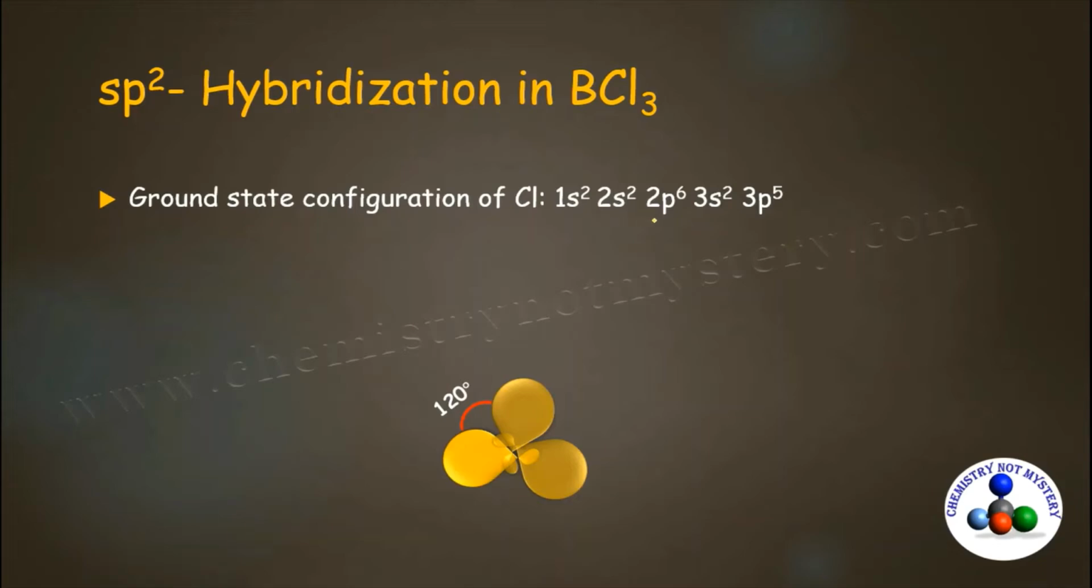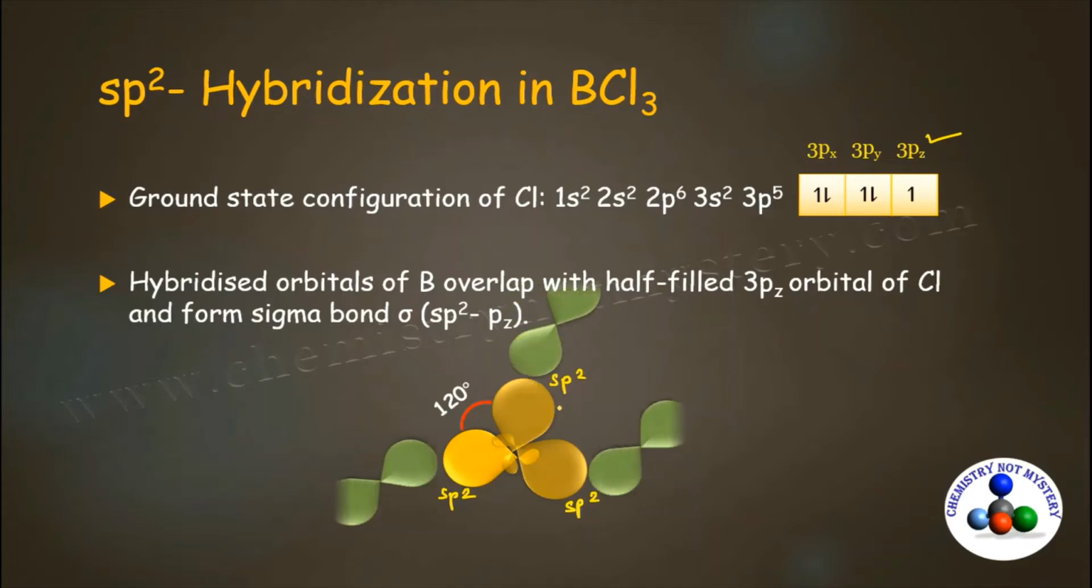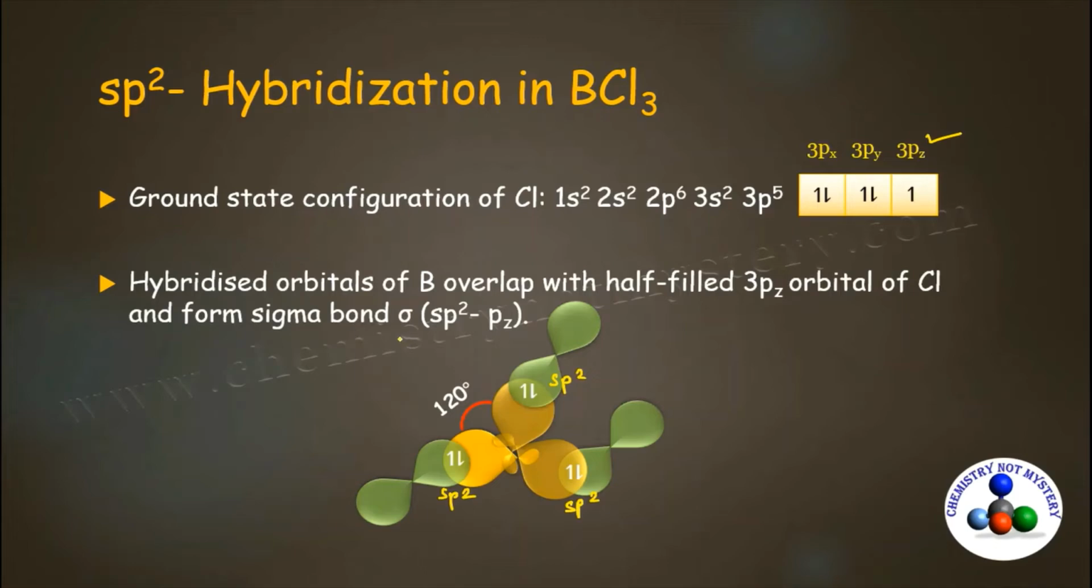Now write the ground state configuration of Cl. Its configuration will be 1s2, 2s2, 2p6, 3s2, 3p5. So here you will get an unpaired electron in the 3pz orbital. Now this half-filled 3pz orbital will participate in the bonding with the hybridized orbitals of boron. So these are the hybridized sp2 orbitals of boron. The 3pz orbital of chlorine and sp2 orbitals of boron, by head-on overlapping, form sigma bonds. And these sigma bonds are named sp2-pz sigma bonds.